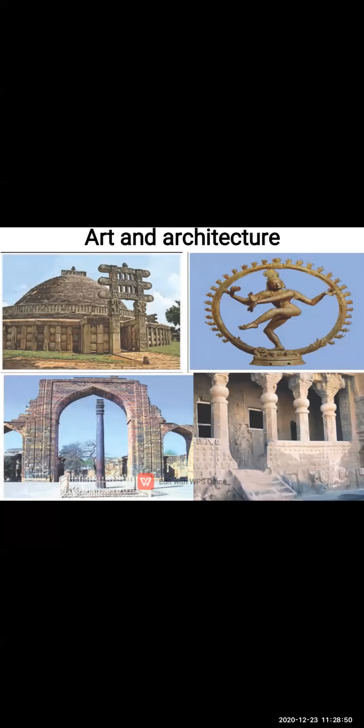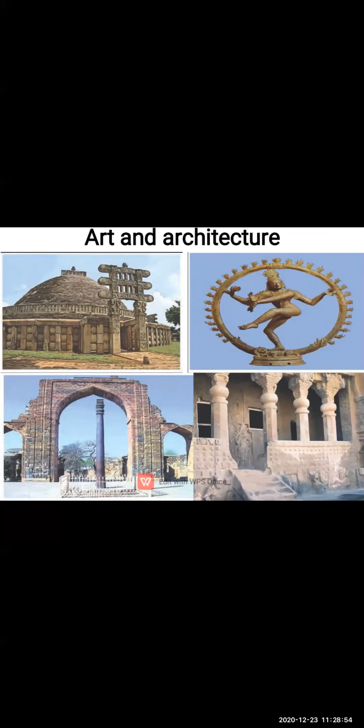And see, students, this is the third picture. In this third picture, this is the iron pillar at Mehrauli, which is in Delhi, and it has not rusted yet. In our house, if we put any water on our iron goods, after a certain period of time it starts to rust.